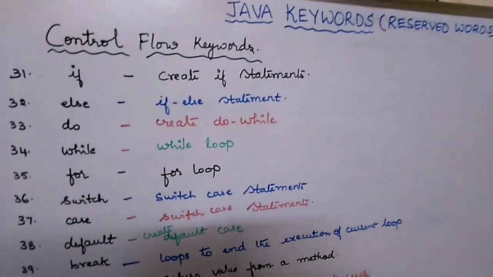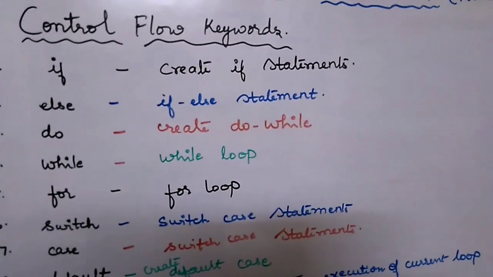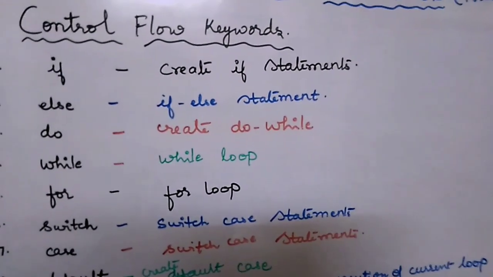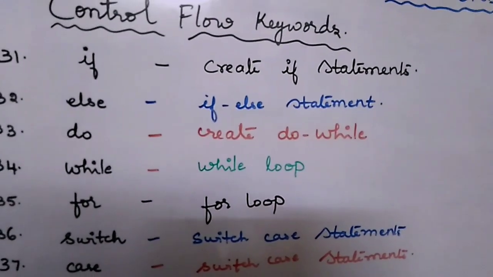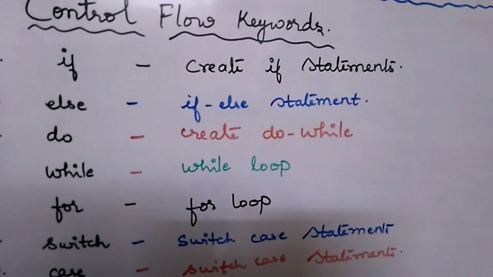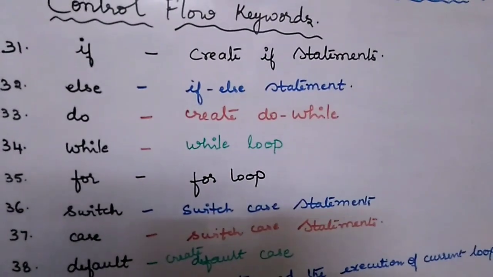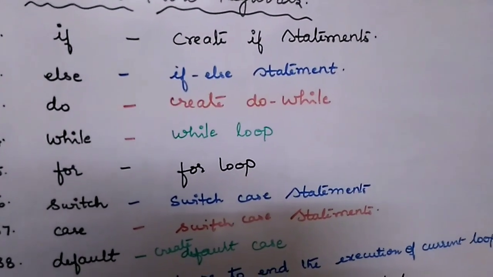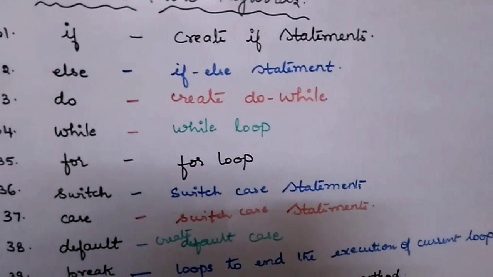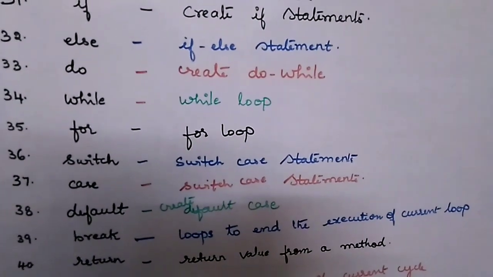Okay, the next are the control flow keywords. The first one among them is if. If is used to create if statements. Next is the else keyword. The else keyword is used in conjunction with if to create if else statements. And the next one is do. The do keyword is used to create do while loops, and this do is used in conjunction with while. While is used to create while loops, and for is used to create for loops.